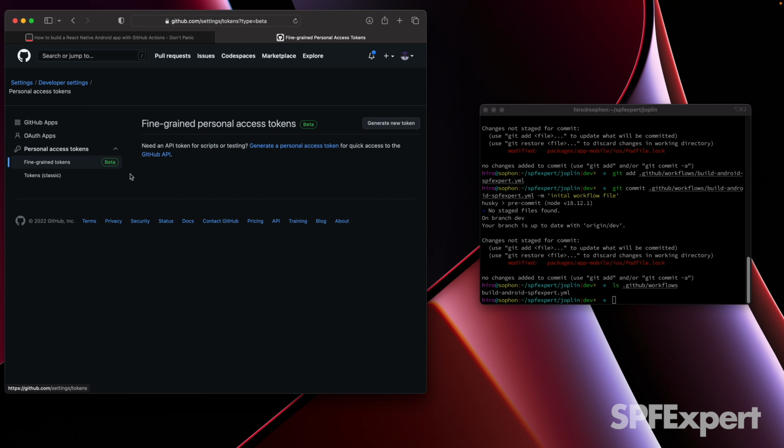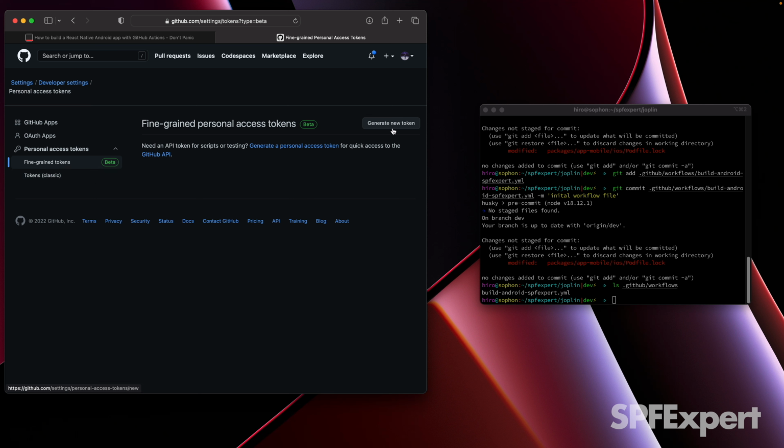But they've now released fine-grained tokens, which is exactly what you want from a security standpoint. So least access privilege, minimizing people's scope, whatever you want to call it. We don't want to create a token that gives way more access than is needed. We want to have something that's very focused.